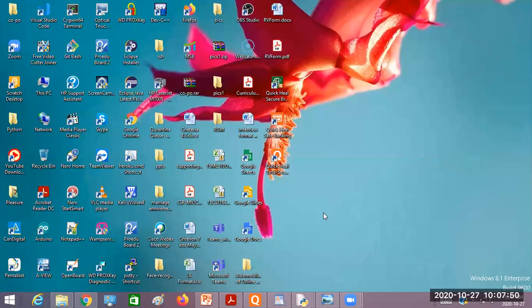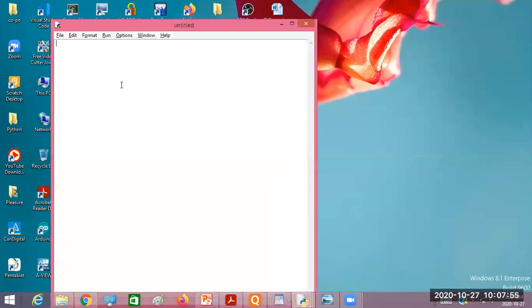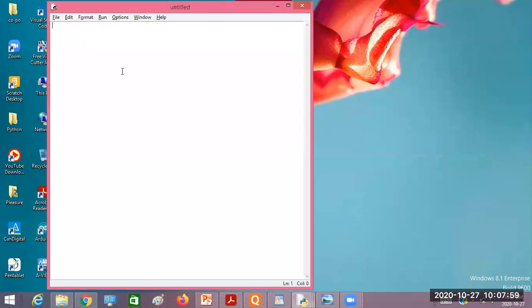Right. What is variable? It stores the value. Okay, so what are the rules for naming a variable? What are the constraints, the criteria that have to be followed for naming a variable?